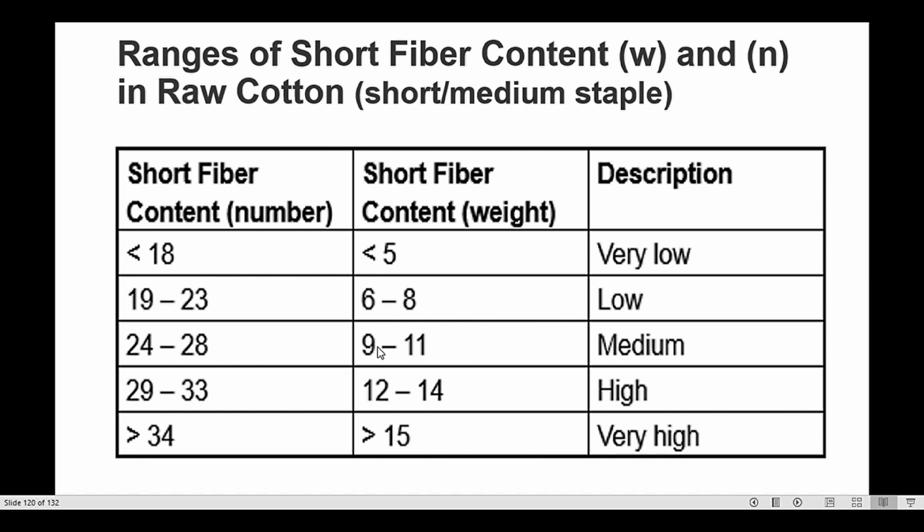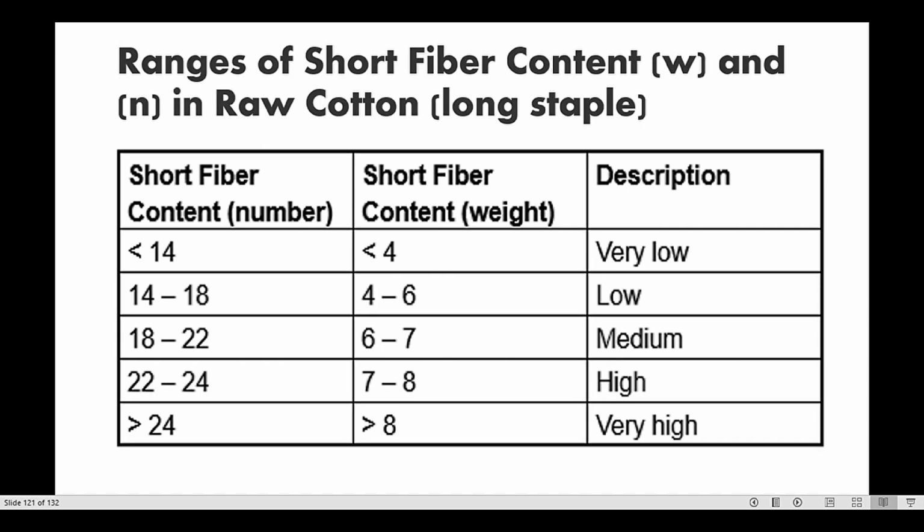In the same way, here are the ranges of short fiber content by number and short fiber content by weight, and these are the categories: very low, low, medium, high and very high. These are the different values.